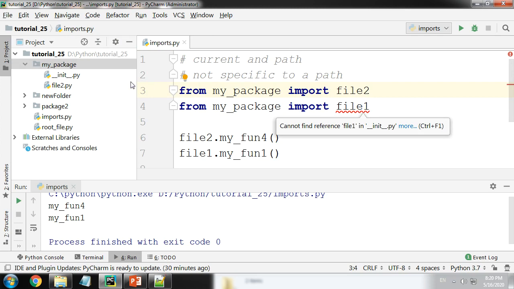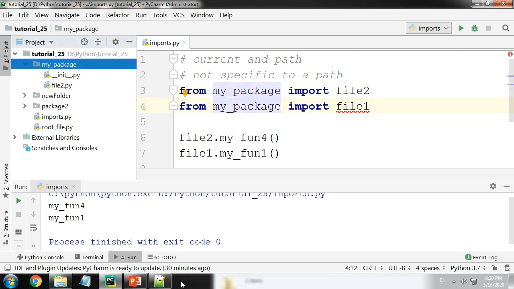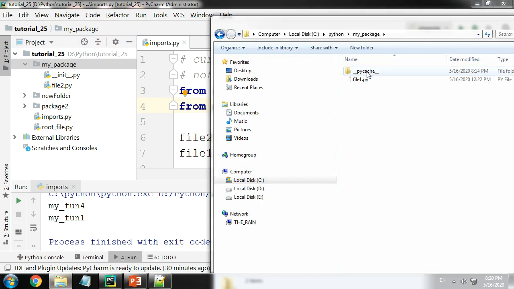Now file1 is present in my path, so why is it throwing an error? The moment you make an init file, that particular package becomes a regular package, and that package will become your default package. So Python will only consider this package, but it will not consider this package right here. Hence file1 cannot be found.